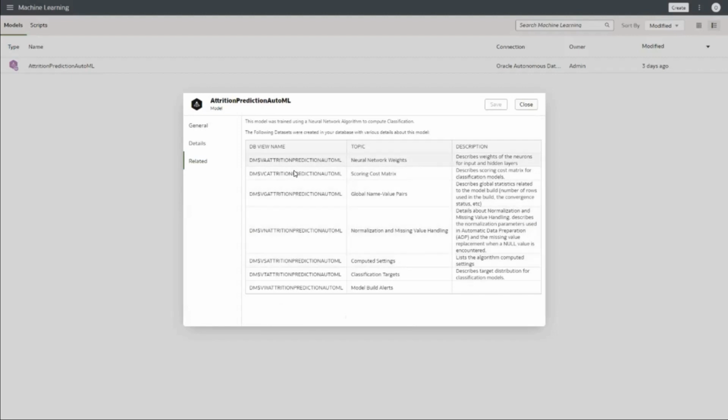This is the name of the view, and this is the corresponding description. At any point, if you have the right levels of access, you could connect and in fact view what is in each of these particular views that are created. For now, this is for information purposes, so we will close this pop-up.